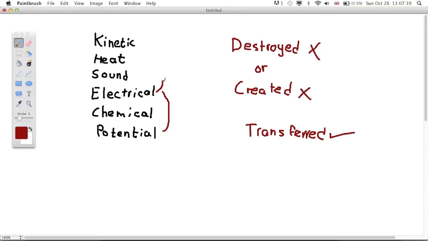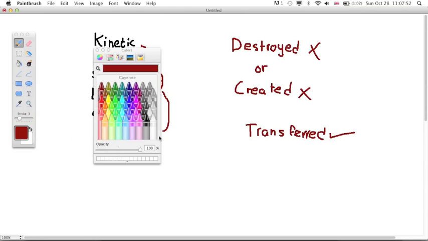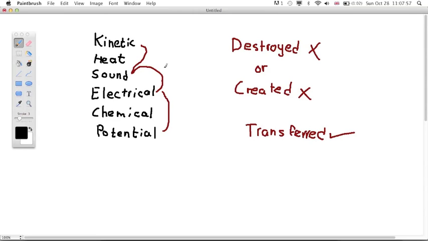From potential it can go to electrical. From electrical it can go to sound. From sound it can go to kinetic again, etcetera. So it can only be transferred. So there's always a fixed amount of energy on Earth.